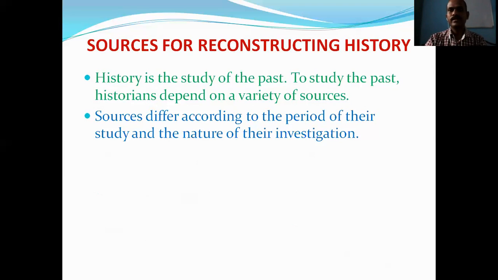So we can consider that there is a difference between the sources of history as the period changes.